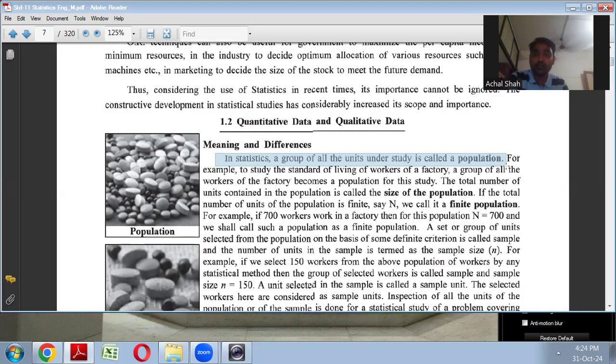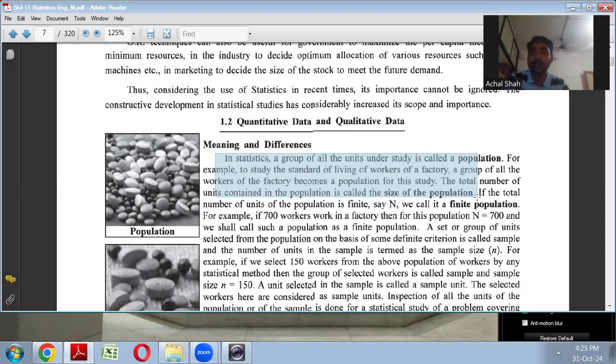When you study all the units, that is called the population. Say, for example, you want to study the standard of living of workers of a factory. In that case, that whole lot is called a population, right? And whatever total number of units are covered in the population, it is called the size of the population.